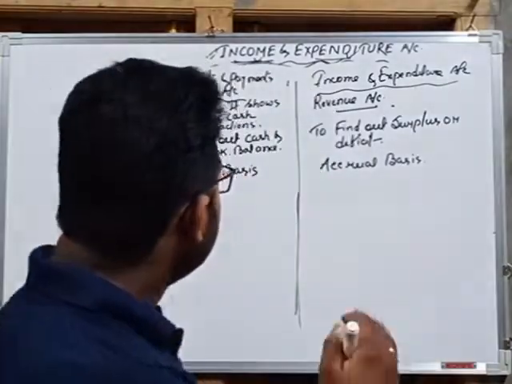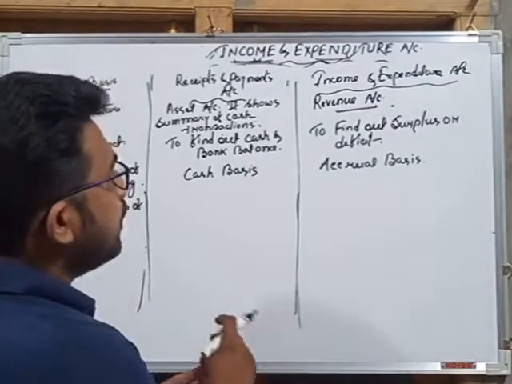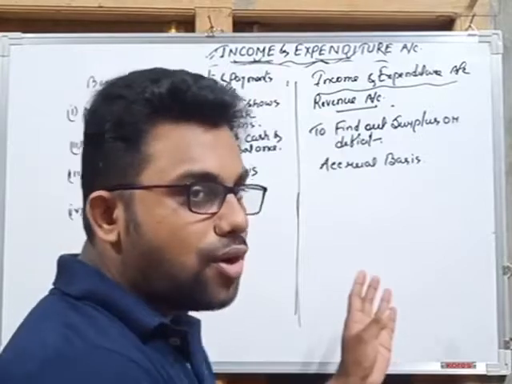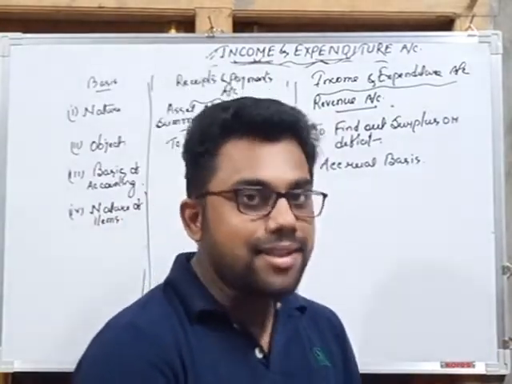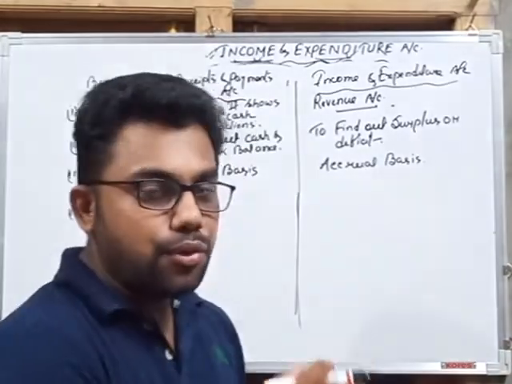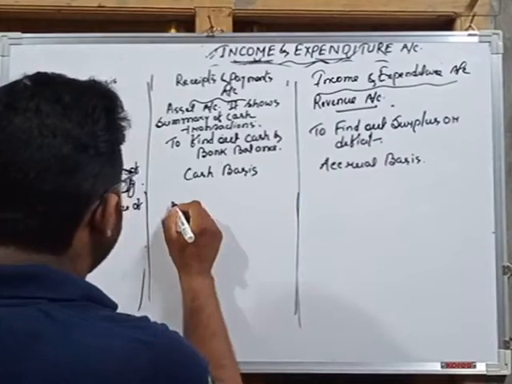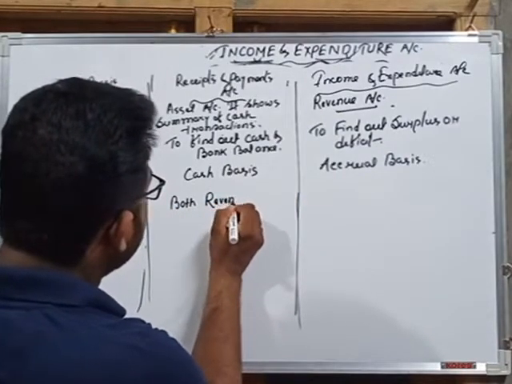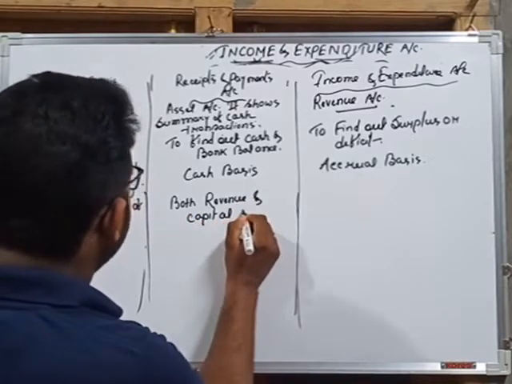Now tell me, receipts and payment account includes which items? While discussing the features of receipts and payment account, we find that it includes both revenue and capital items.